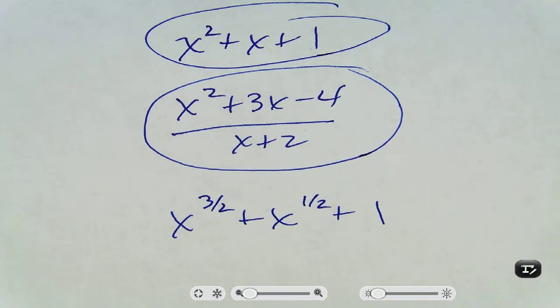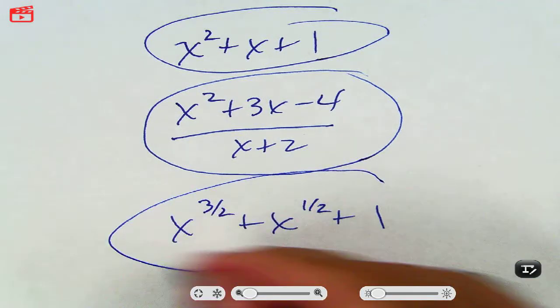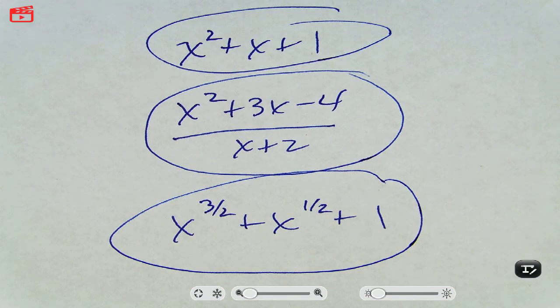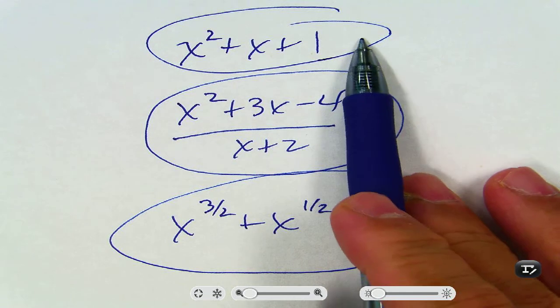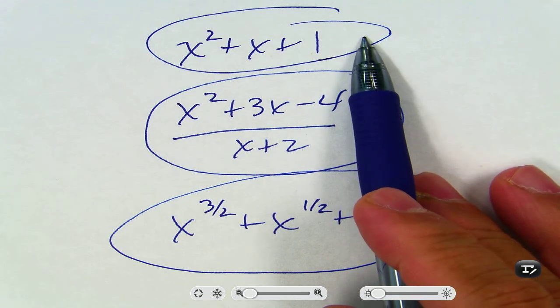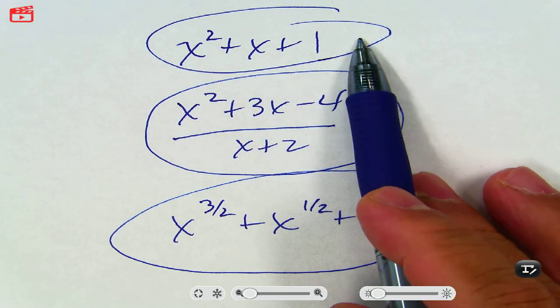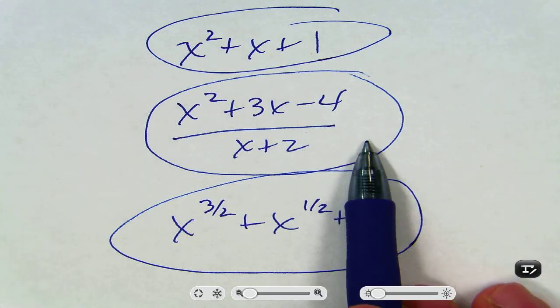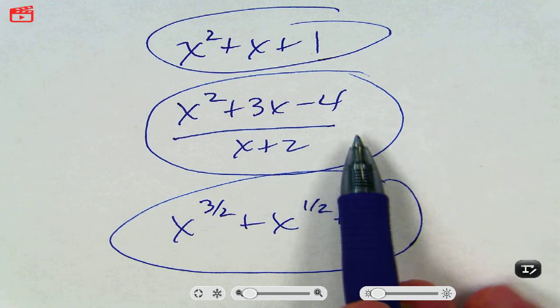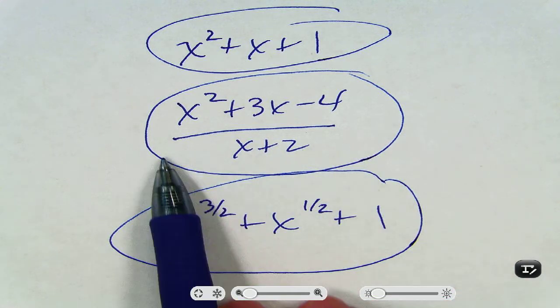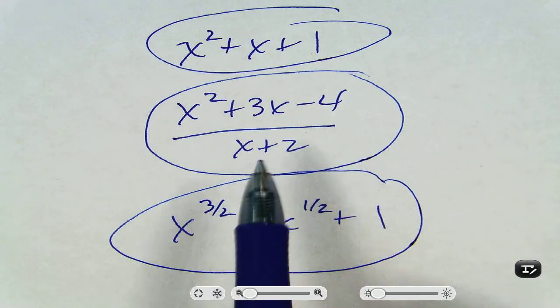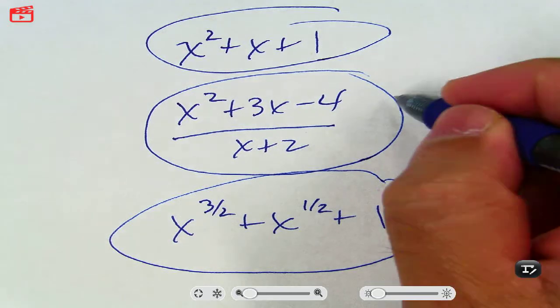All right, so here's a question. I have three different functions here. Is the top one a polynomial? Yes, I hope so. It was a trinomial on the test, right? So it's a polynomial. Is that one a polynomial? It is not. You're not allowed to have variables in the denominator for a polynomial. So this is not a polynomial.